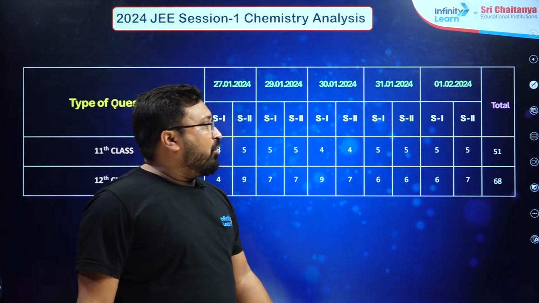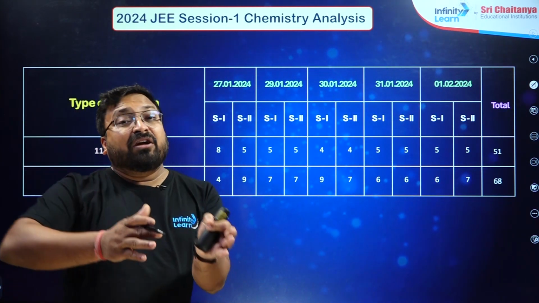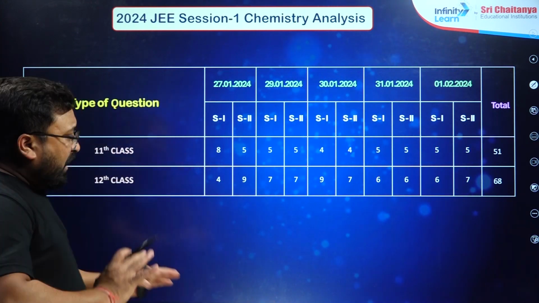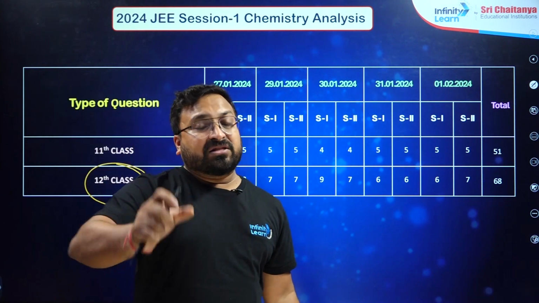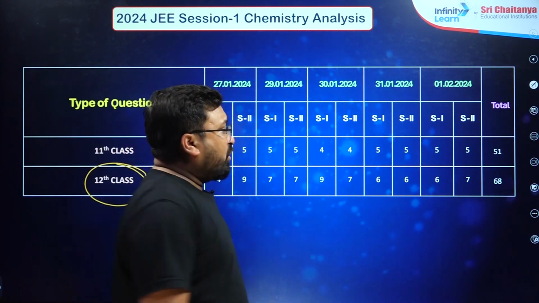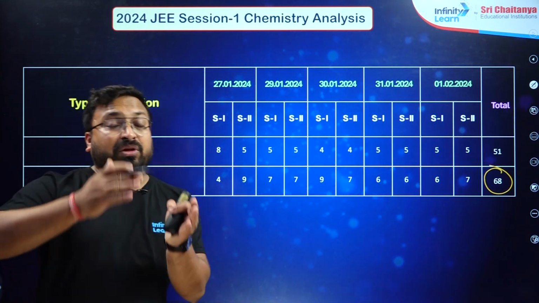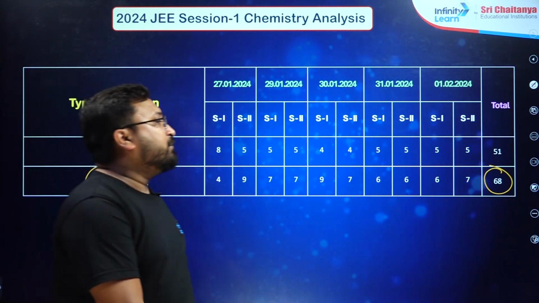If you try to judge which section dominated, the 11th organic or the class 12th organic, in total the 12th class organic portion was very high. In total 68 questions belonged to class 12 organic, and 51 questions belonged to class 11th organic.